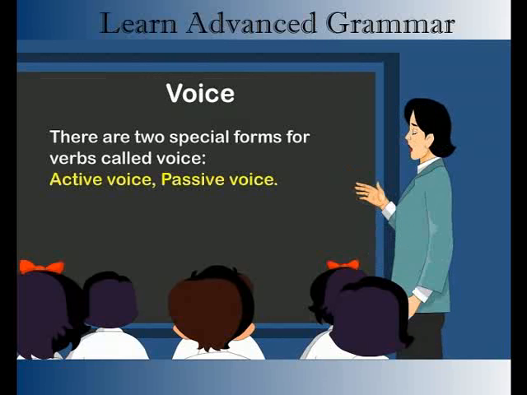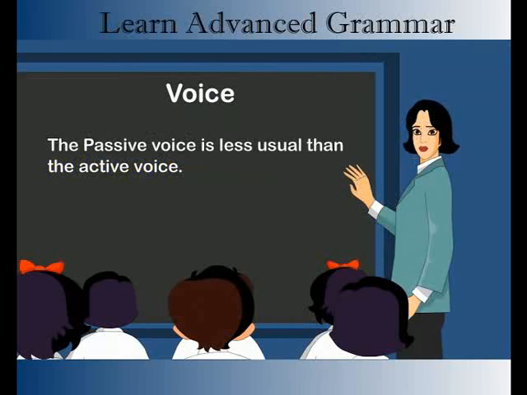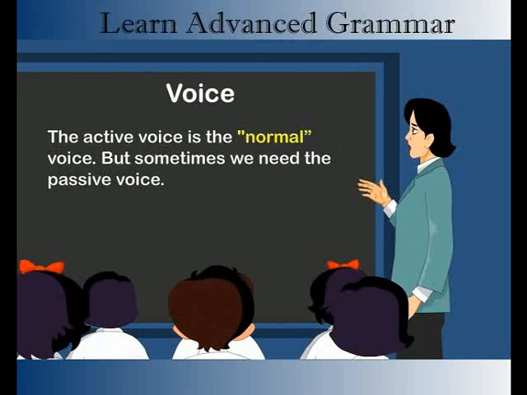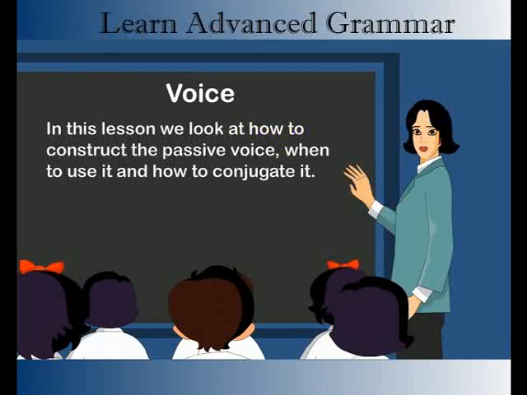Voice. There are 2 special forms for verbs called voice: active voice, passive voice. The passive voice is less usual than the active voice. The active voice is the normal voice, but sometimes we need the passive voice. In this lesson, we look at how to construct the passive voice, when to use it, and how to conjugate it.